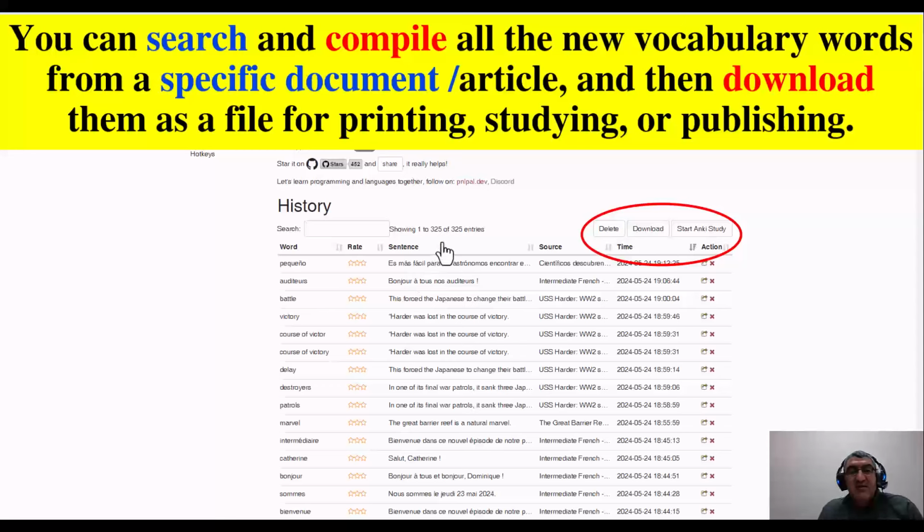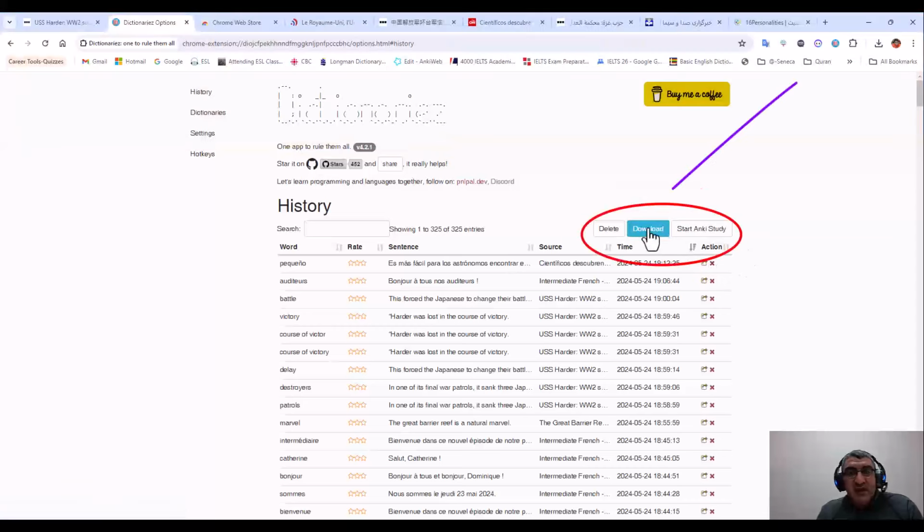I mean that when you have worked on all the vocabulary in one article and you want to have them in a document, in an Excel document, you can click here and download all the words. First of all, before doing this, you should organize them, change anything or delete unnecessary words. Then when I click here, I can download all these words in my history.